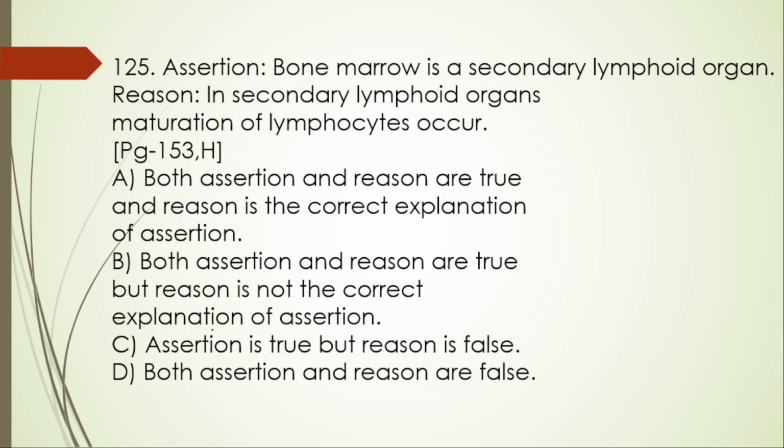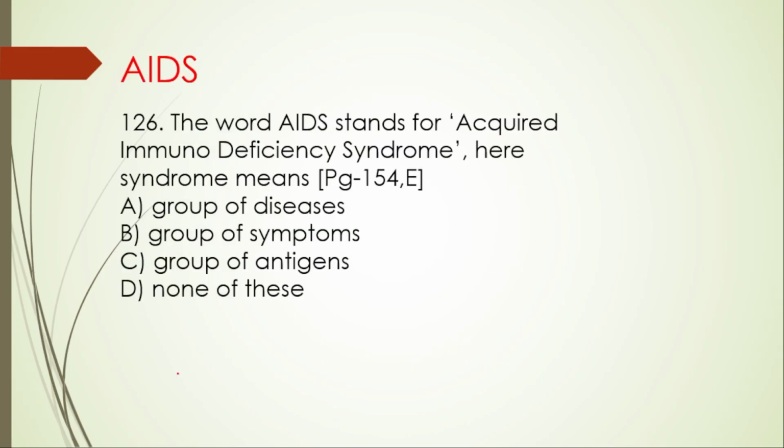125. Assertion and reason. Bone marrow is a secondary lymphoid organ. Here itself it is wrong, because it's a primary one, not the secondary. So this one is wrong. Next, in secondary lymphoid organs, maturation of lymphocytes occurs. This one is also false, because maturation takes place in primary lymphoid organs. So both are wrong. D option is right.